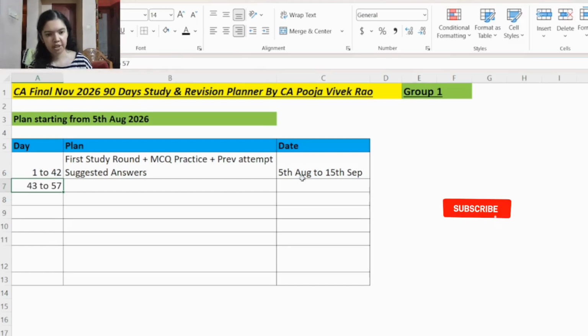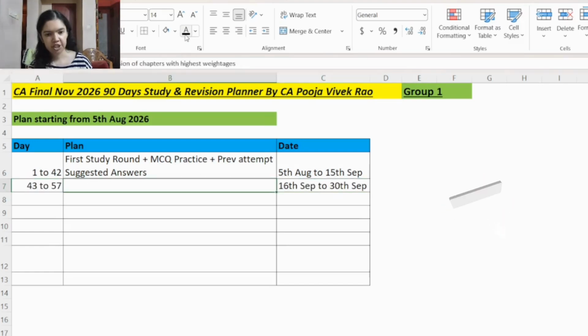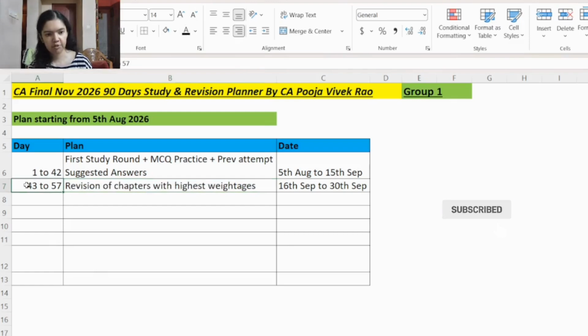Then from day 43 to day 57, that is 16th September to 30th September, you will start your revision. One important thing is, before starting the revision, go to the BOS Knowledge Portal and check the section-wise weightages. For each subject there is a section-wise weightage. While revising, first revise the chapters with the highest weightages and then revise the other chapters. So in the first phase of revision, you will revise the chapters with the highest weightage. However, other chapters also you will revise, you will not ignore any chapter.